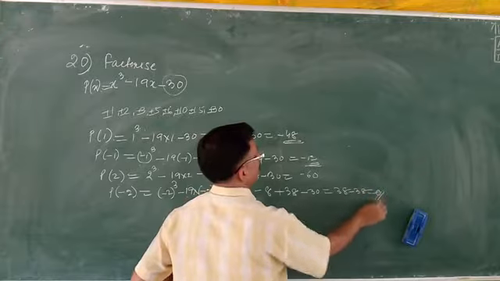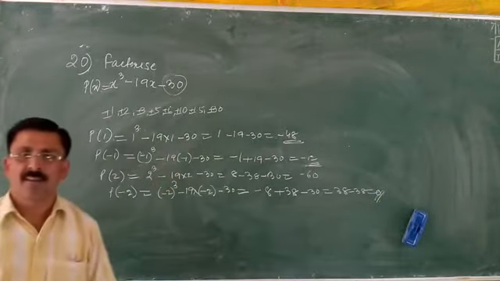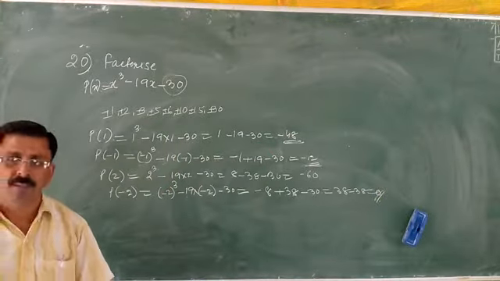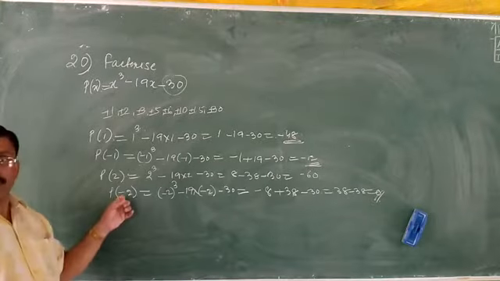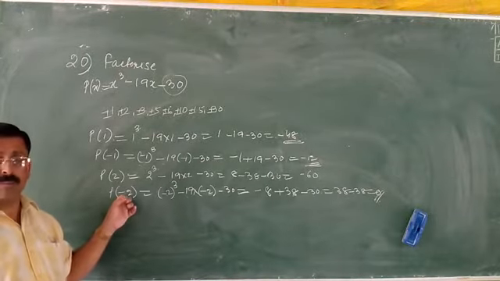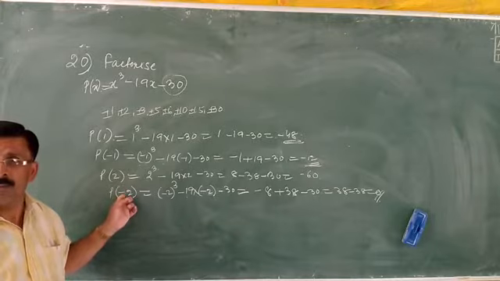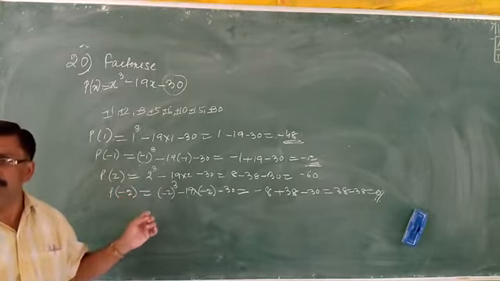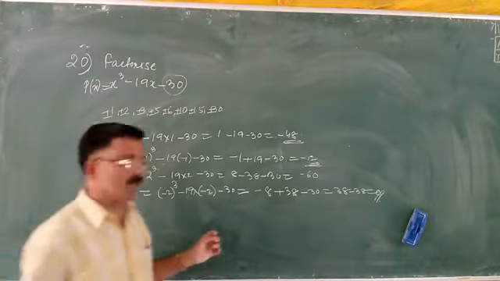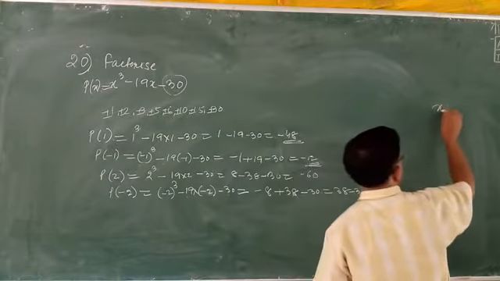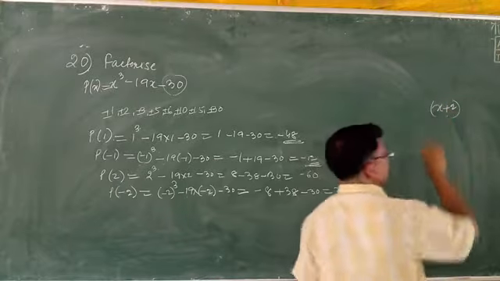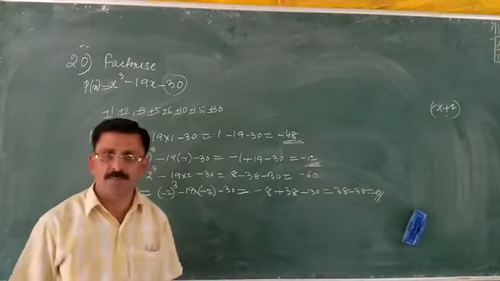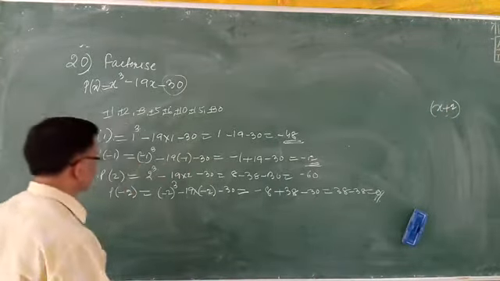Wow, we got the first answer now. Yes, sir. So this is x is equal to minus 2, no? Yes. That means what could be the first factor? Because x is equal to minus 2, so what could be the first factor? x plus 2. Very good. So I am writing here in this corner. I got the first factor now. Is it alright? Yes, sir.